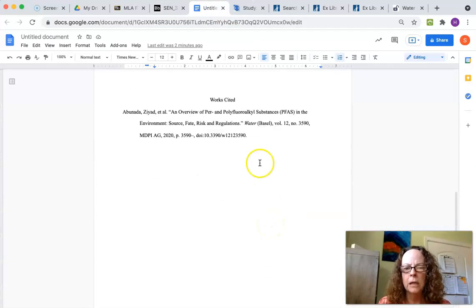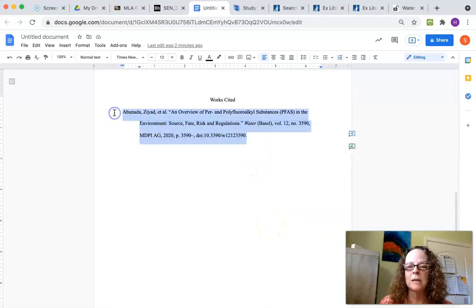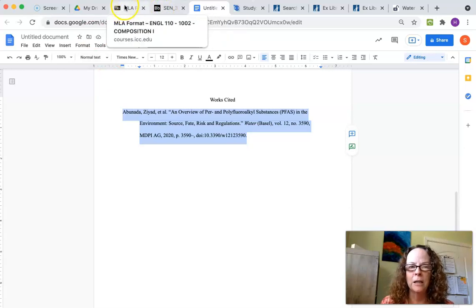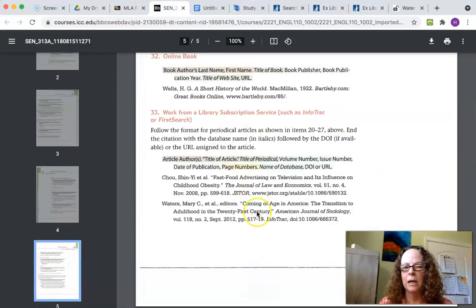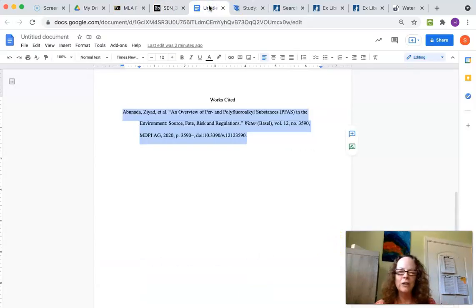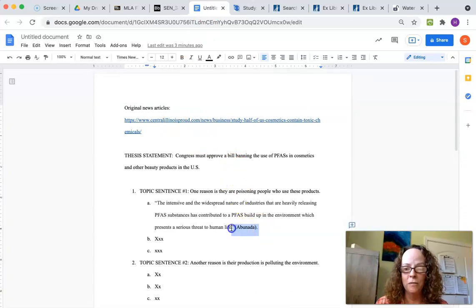So that is part of the process of writing an essay and being responsible for my sources, is I am responsible for rechecking to make sure it looks correct according to a more authoritative document, like when I go to my MLA works cited area and recheck it. So that's the video on how to create a works cited entry, how to create an in-text citation, which is right here, and then how to get a quote that you're going to use for that essay.